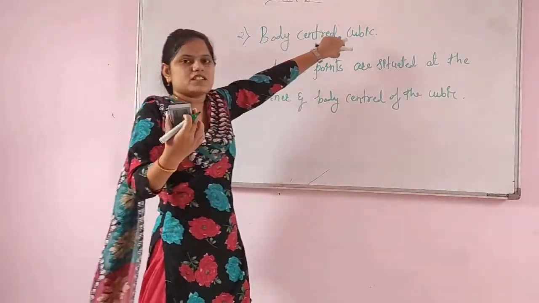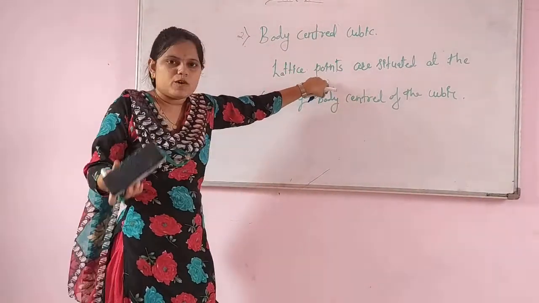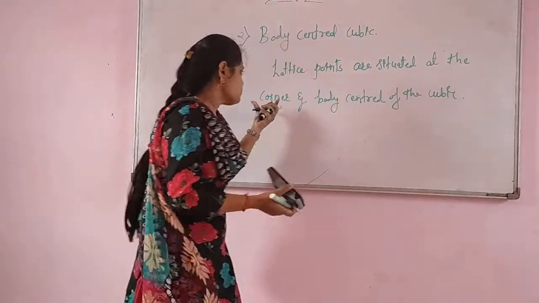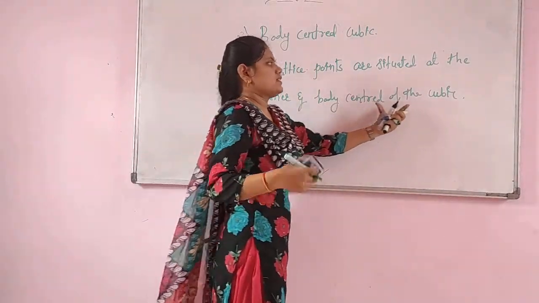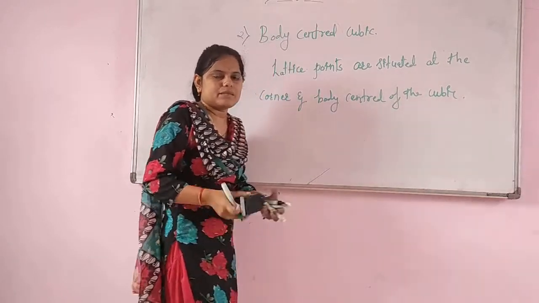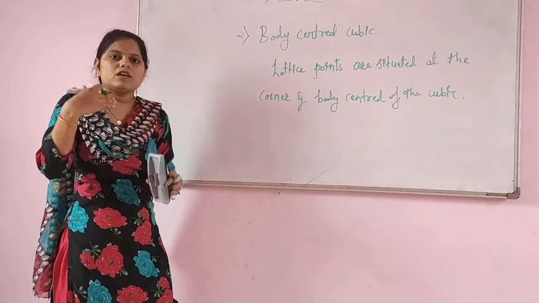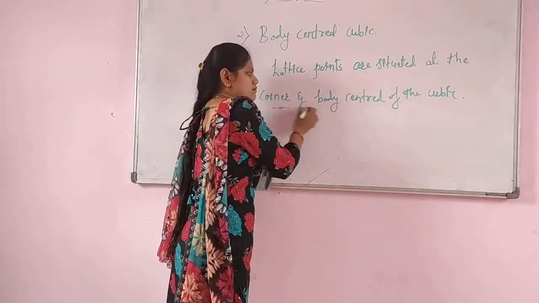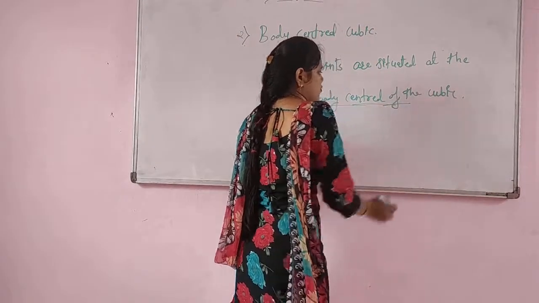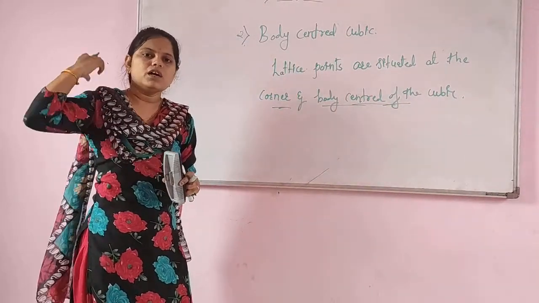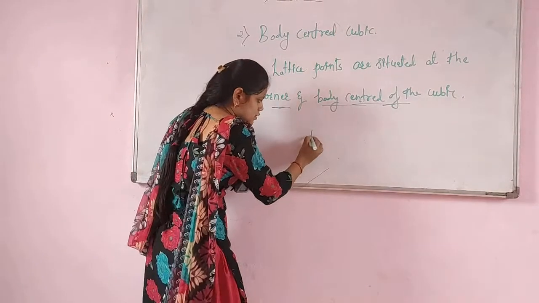So body centered cubic is nothing but the lattice points are situated at the corner and body center of the cubic unit cell. Means there is a lattice point present at the corners as well as a lattice point at the body center of the unit cell. Now suppose this is your unit cell.